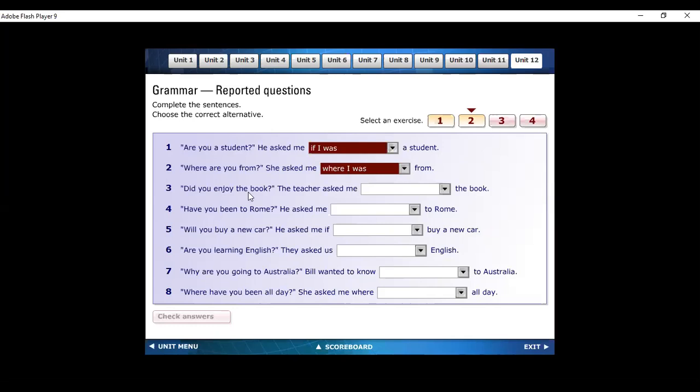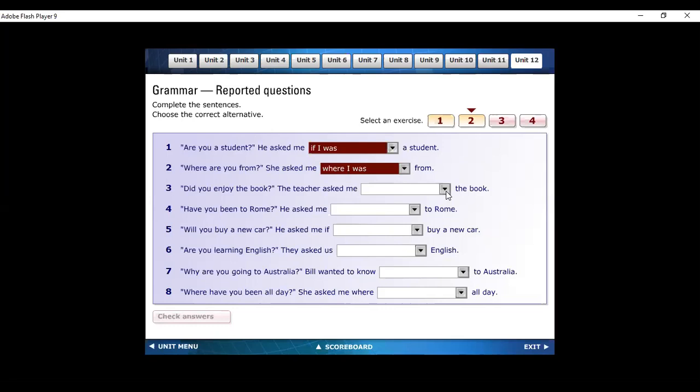Okay, now: did you enjoy the book? The teacher asked me. By the way, which tense is it? Simple present or simple past? Simple past. As we know, in affirmative and negative, simple past changes into past perfect.